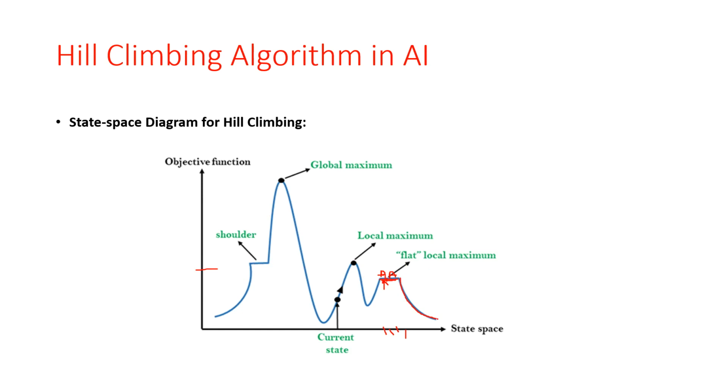But if you are talking about the shoulder, it is a plateau region. First we have a plateau region, that is the flat maximum region. Then we have an upper hill edge. We have an uphill edge. So this is a shoulder.